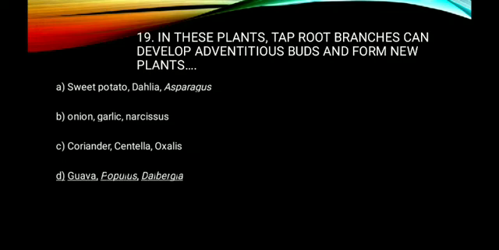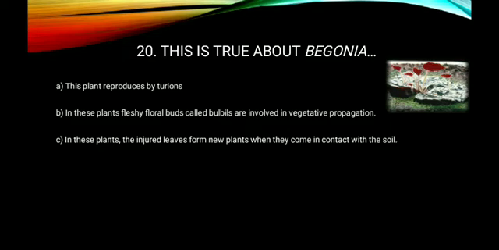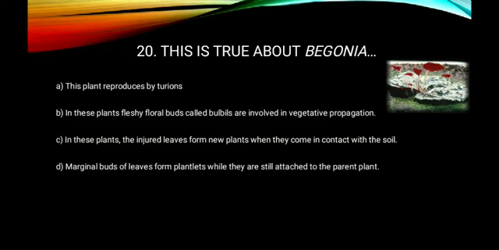Question number 20. This is true about begonia. This plant reproduces by turions. Is this correct? Next one. In these plants, fleshy floral buds called bulbils are involved in the vegetative propagation. Statement C. In these plants, injured leaves form new plants when they come in contact with the soil. The last one. Marginal buds leaves form plantlets while they still attach to the parental plant body.